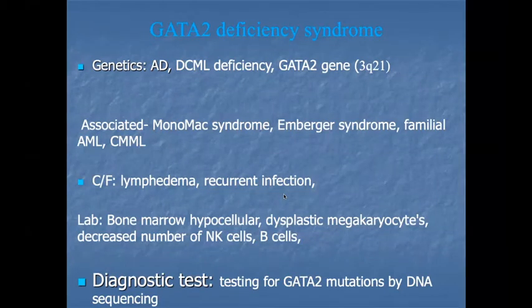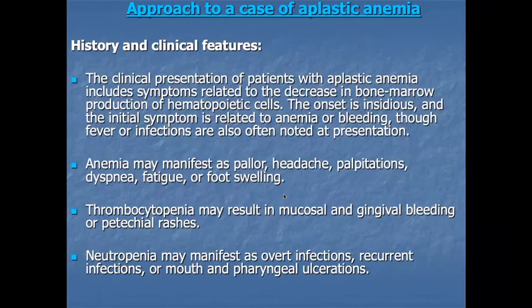Now coming to how to diagnose a patient with aplastic anemia. First of all, we should take the patient's complete history: clinical features, physical findings, family history. That is very important to diagnose an aplastic anemia patient. The clinical presentation includes symptoms related to decreased bone marrow production of hematopoietic cells. The onset is insidious, and initially symptoms are related to anemia or bleeding, although fever or infections are also often noted at presentation.